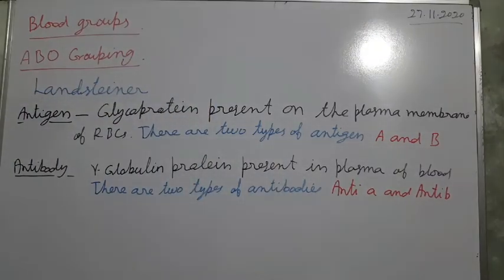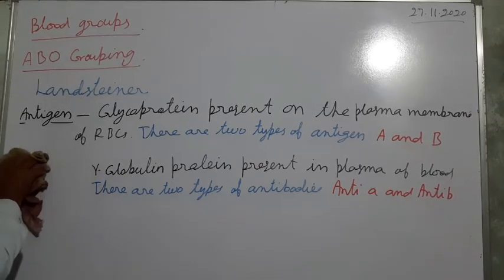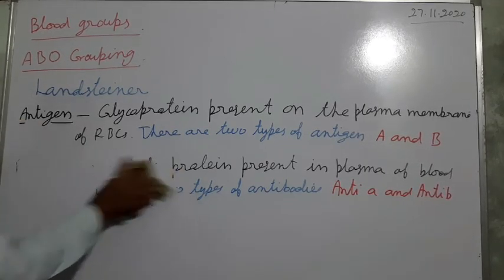So there are four types of blood groups on the basis of these antigens.